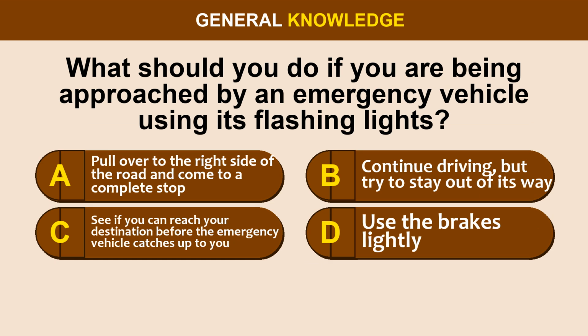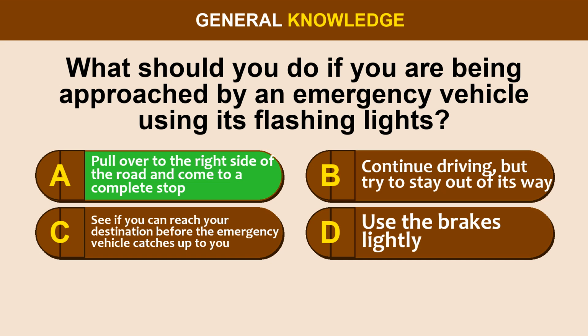Question 52. What should you do if you are being approached by an emergency vehicle using its flashing lights? Option A. Pull over to the right side of the road and come to a complete stop. Option B. Continue driving, but try to stay out of its way. Option C. See if you can reach your destination before the emergency vehicle catches up to you. Option D. Use the brakes slightly.